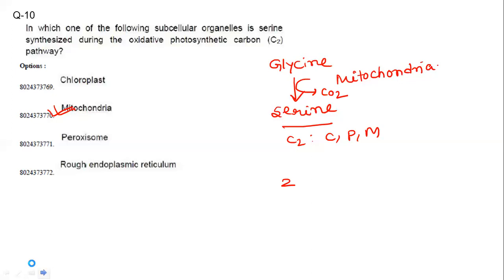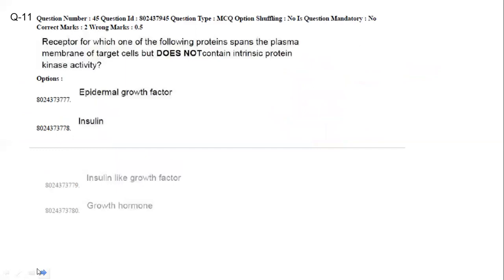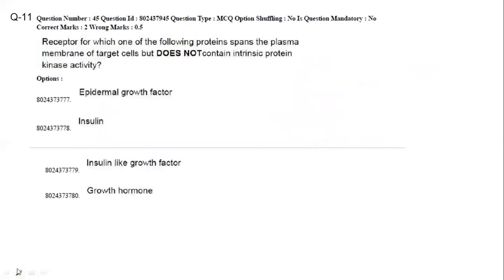Now, next question. Receptor for which one of the following proteins spans the plasma membrane of the target cell but does not contain intrinsic protein kinase activity, right? Basically those are receptor tyrosine kinases, the RTK pathway, basically the growth factors, epidermal growth factor, insulin-like growth factor, they have intrinsic tyrosine kinase activity.